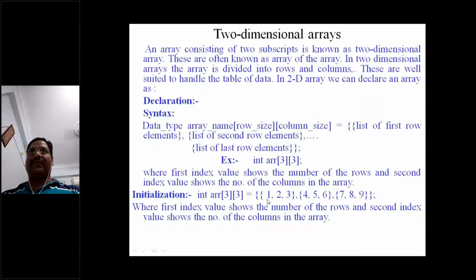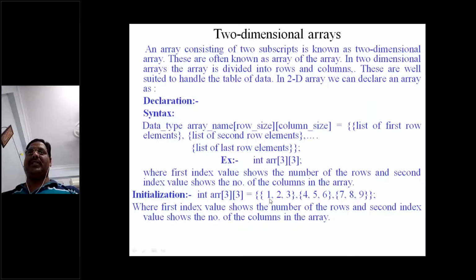As for index locations, the first row is considered the 0th position, 4 5 6 is considered position number 1, and 7 8 and 9 is considered the second position. That means 0 1 and 2. Even for the columns, it takes the same approach. So for the columns, this is the column, right? So 1 4 and 7 is the column.